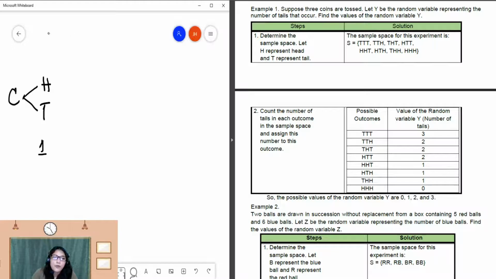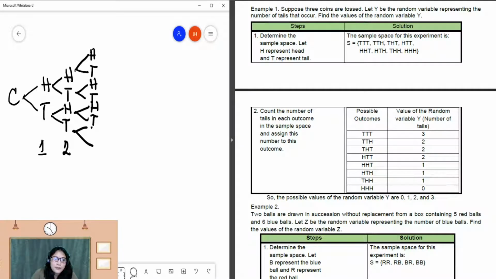How many times do we toss? Twice more. So for the second toss, it could again be head or tail. Then for the third toss, it could be head or tail, and again head or tail for each branch. As you can see, we have 8 possible outcomes when we toss the coin 3 times.